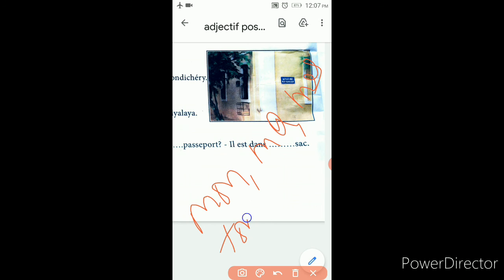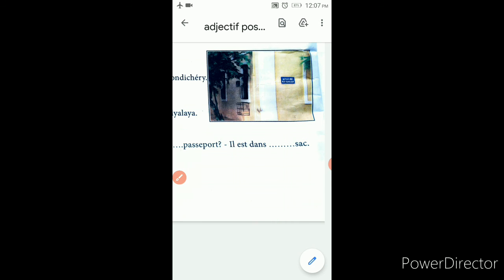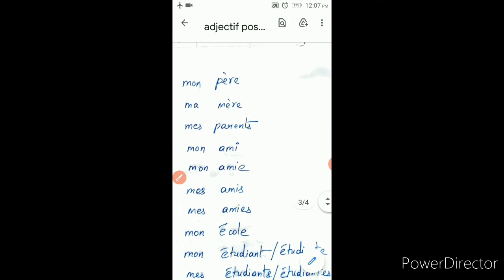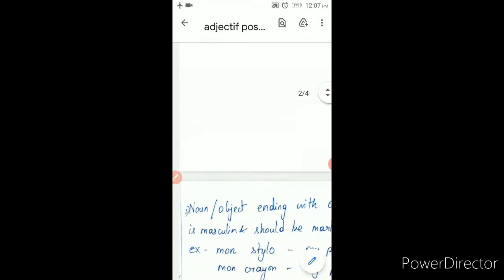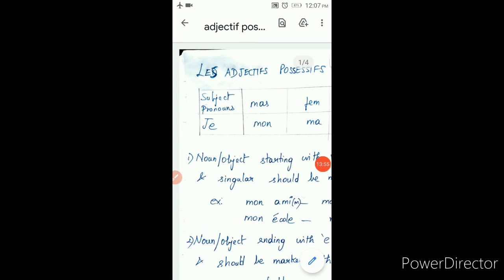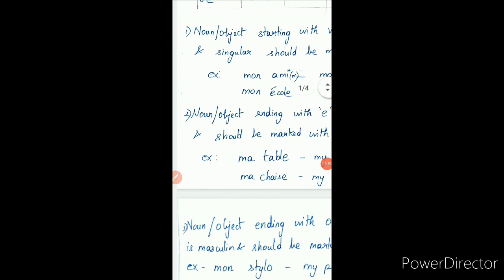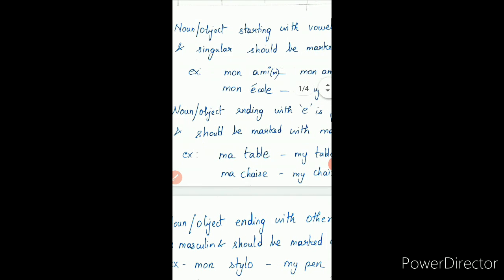Then the next grammar we are going to see is ton, ta, tes. This we can see later. First, be thorough with the mon, ma, mes concept. Let me give a quick recap of what we have learned here.